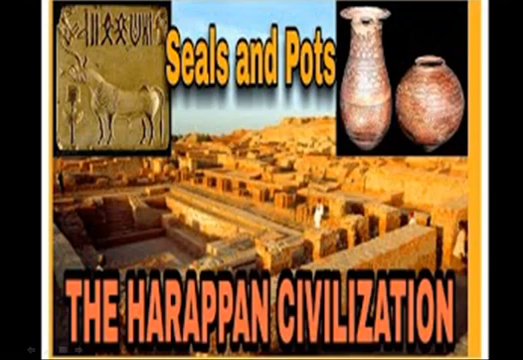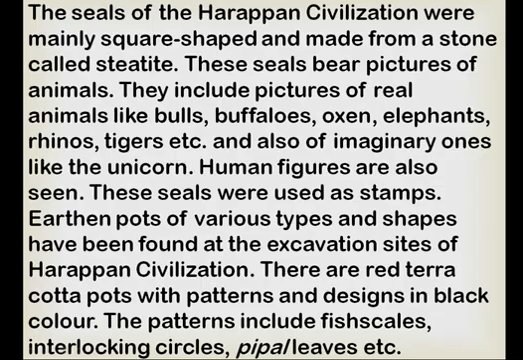In the Harappan civilization, there were seals and pots also. You can see the picture here. The seals were made of stone, square shaped, known as steatite.